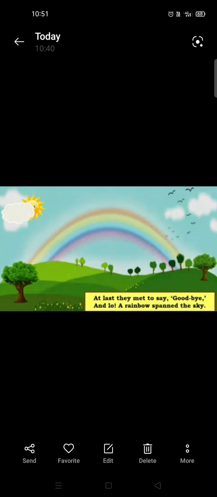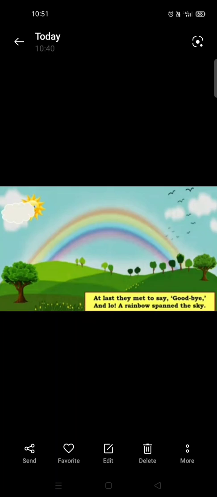When the sun is shining and the rain is falling at the same time, we can see a colorful rainbow which has 7 colors. Now what are the colors of the rainbow? Violet, indigo, blue, green, yellow, orange and red.